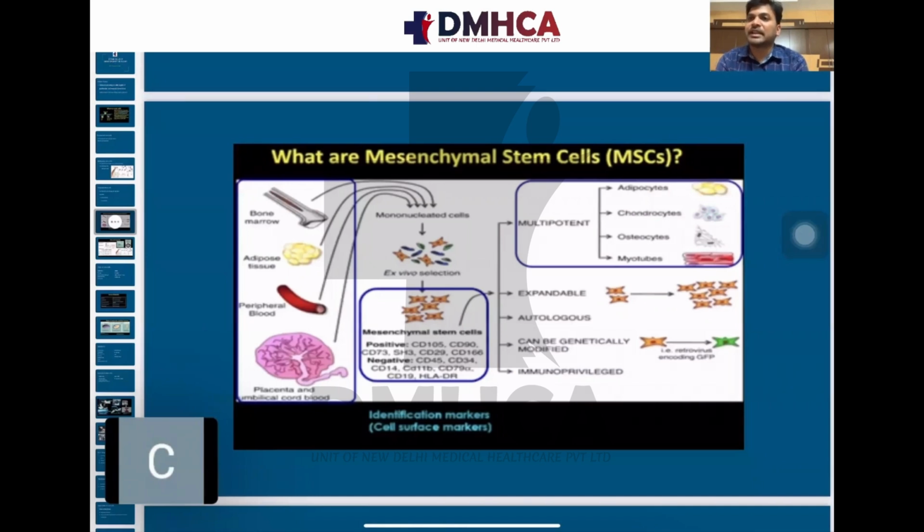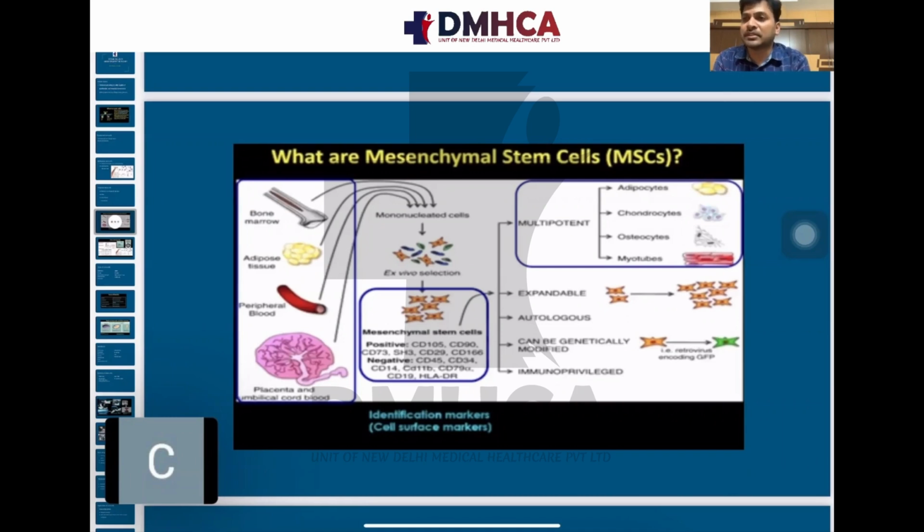Multipotent means they can differentiate into multiple cell types like adipocytes, chondrocytes, osteocytes, and myocytes: fat tissue, cartilage tissue, bone, and muscle tissue. And they have the property of expandability. They have the potentiality of differentiating into multipotency and expandability. They will form the tissue and expand.